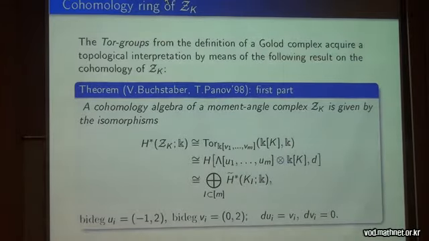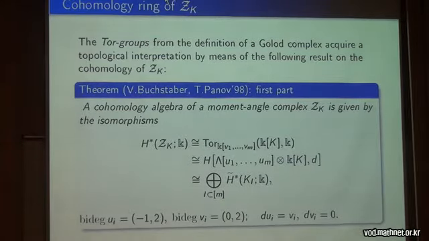So here is the main theorem which I use in my consideration here. The Tor groups from the definition of a Golod complex acquire by this result a topological interpretation by means of the following result on the cohomology of that K. The cohomology algebra is isomorphic as an algebra to the Tor, and the Tor can be calculated as the cohomology of a differential algebra, a Koszul complex: exterior algebra tensor Stanley-Reisner ring, Stanley-Reisner module. And these are modules over a polynomial ring, so tensor product.